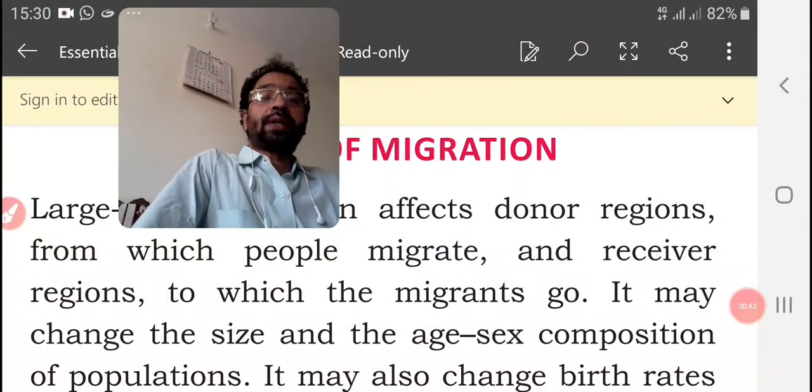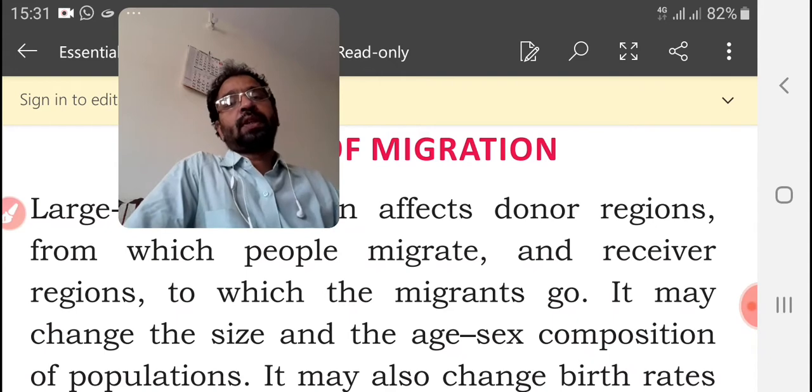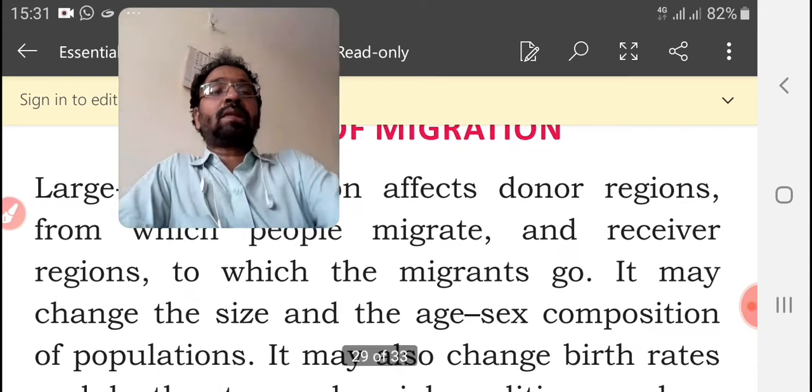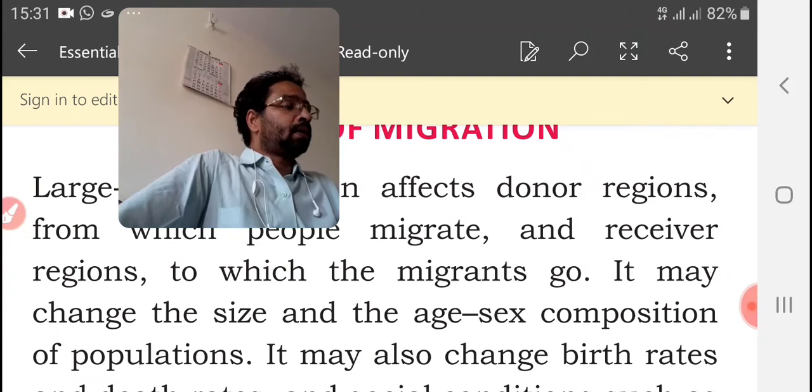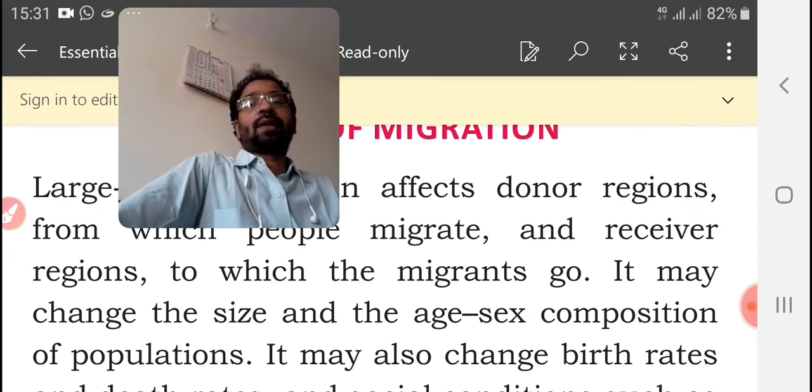Impact of migration. Large scale migration affects donor regions, from which people migrate, and the receiver regions, to which the migrants go. Both regions are affected by migration. Donor regions as well as receiver regions are equally affected, the regions to which the migrants go and from which the people migrate.